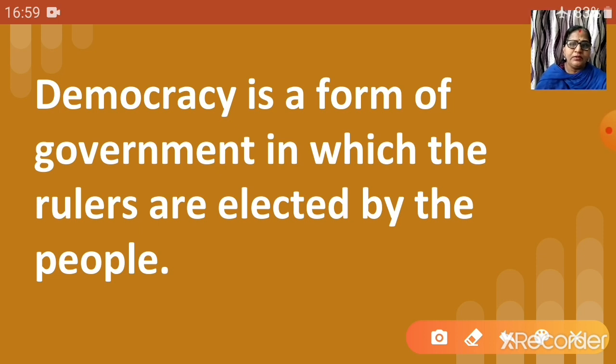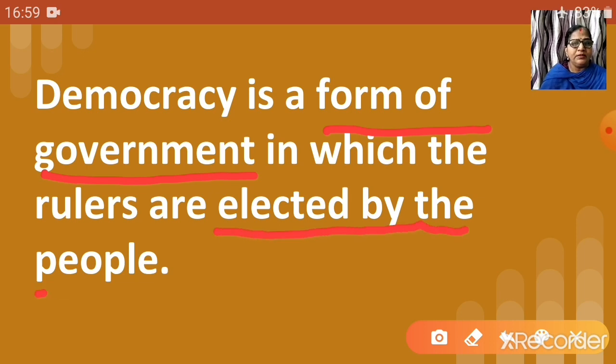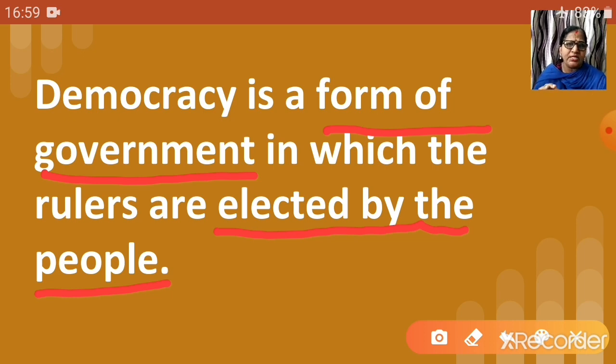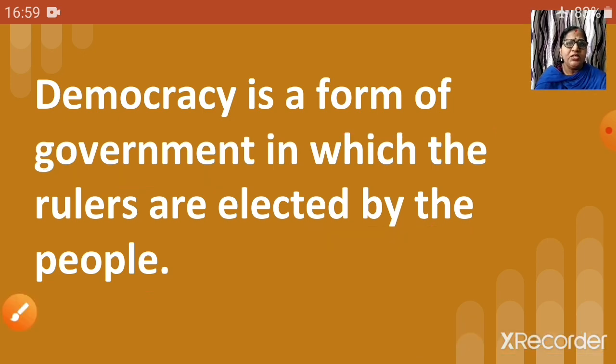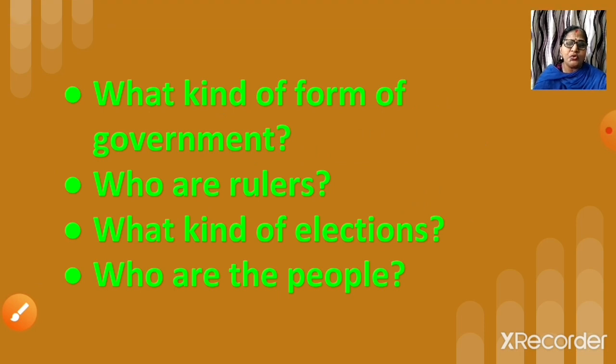Just see here: form of government, elected, the rulers, the people. These are the keywords. There are many questions hidden in this definition. So let's see what these questions are.